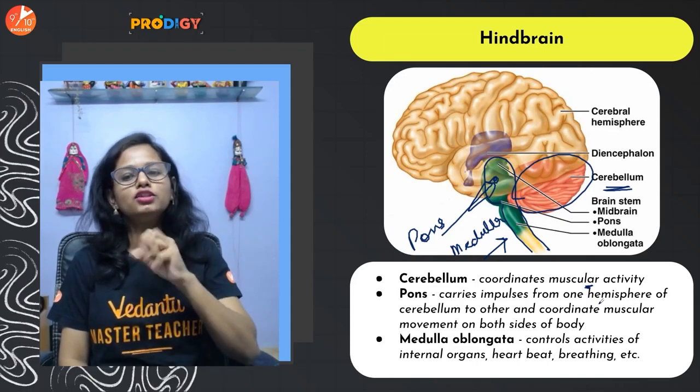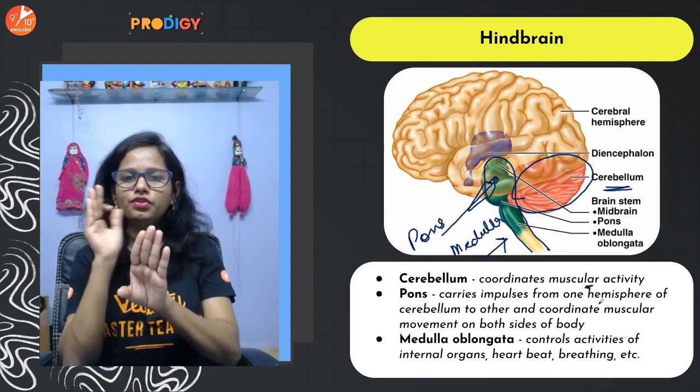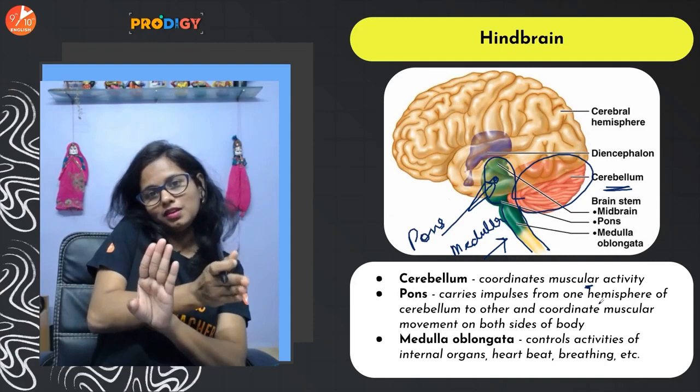Okay, now let's talk about the pons. The pons helps in passing information from one hemisphere of the cerebellum to another part of the cerebellum.